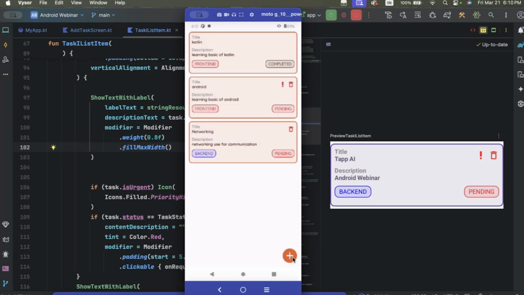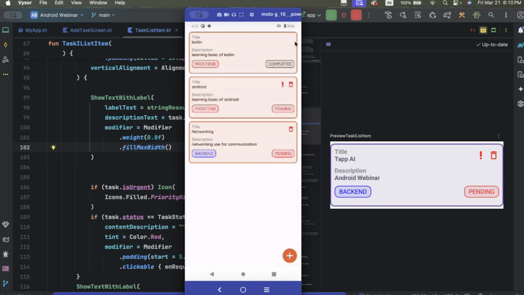In this list, we added three tasks, one of which is completed, so right now we have two tasks. That symbol is showing that this is an urgent tag. So this is the UI. How can we make our app impressive, make the UI impressive, so that users can interact with it easily?